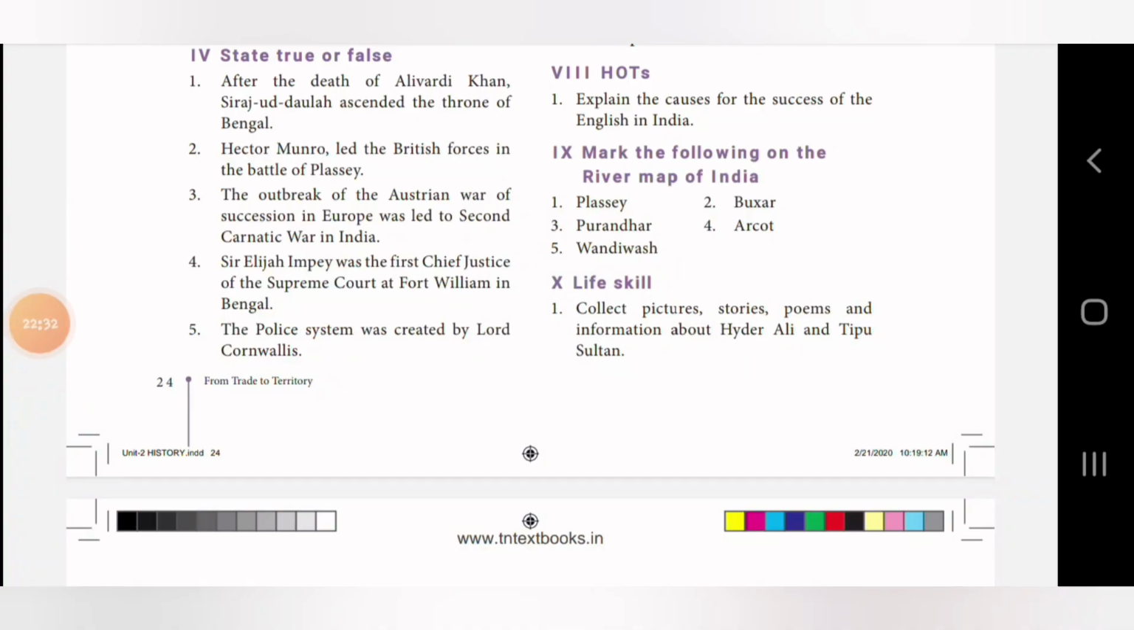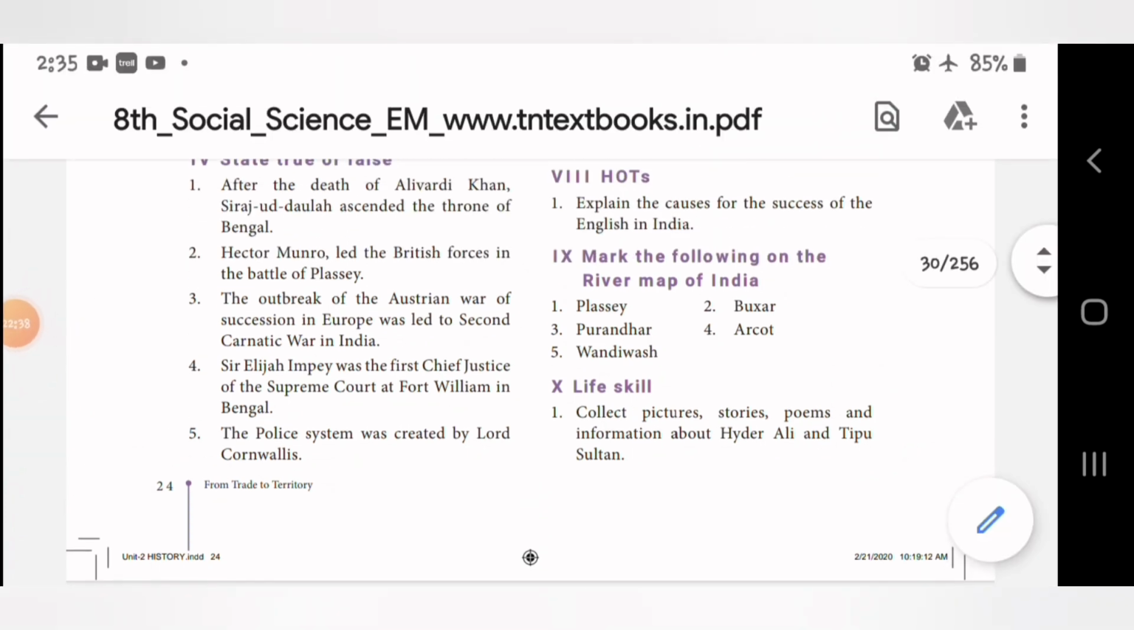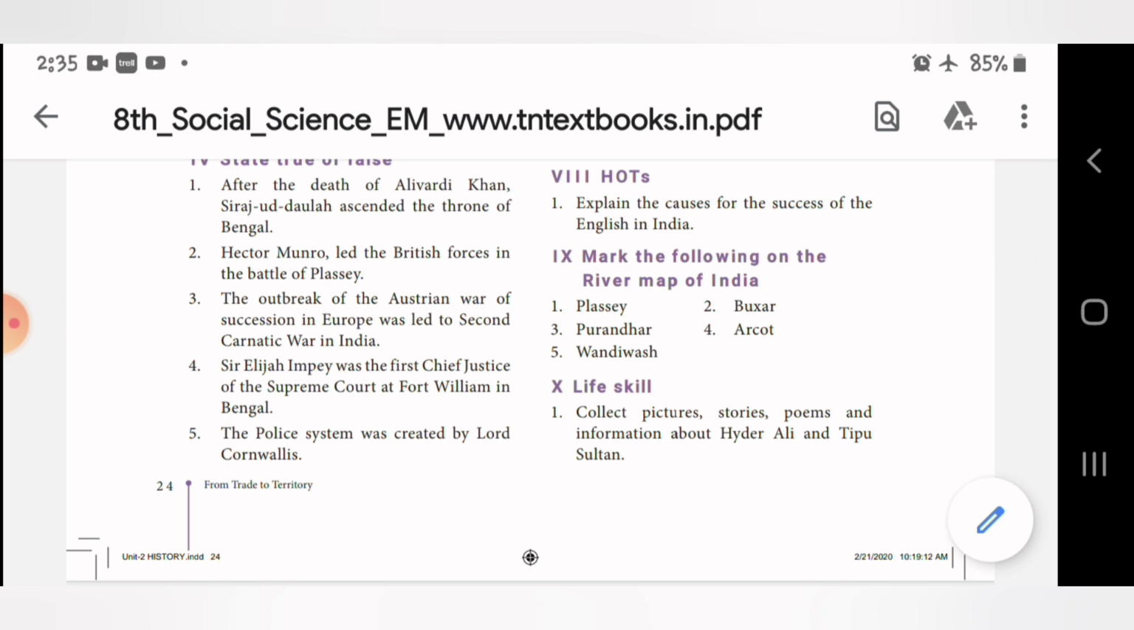And now coming to map. Here in the map they have given: mark the following on the river map of India. Plassey, Buxar, Purandar, Arcot, Vandivash. So, you need to mark all these 5 places in the India river map. We will see the map now.